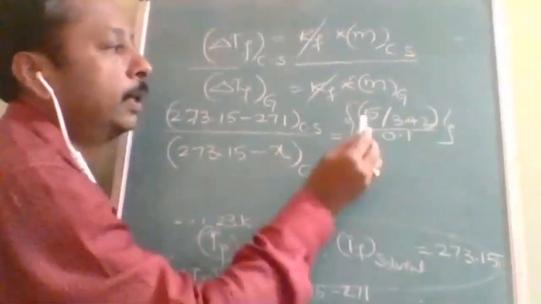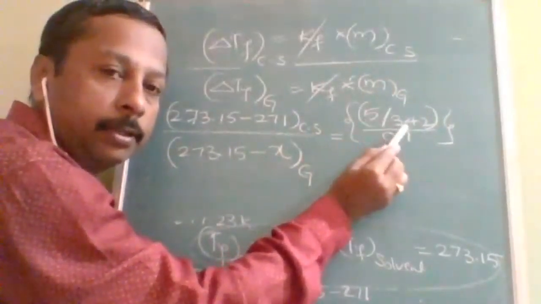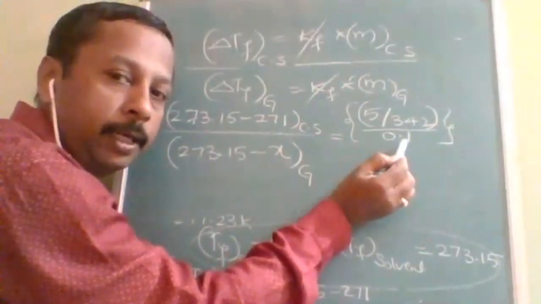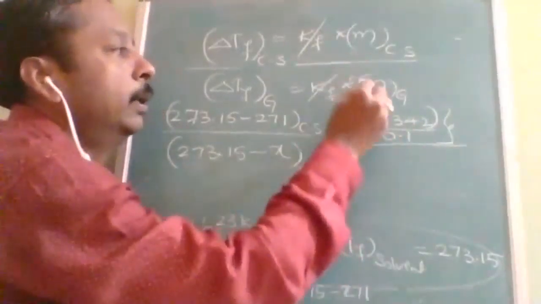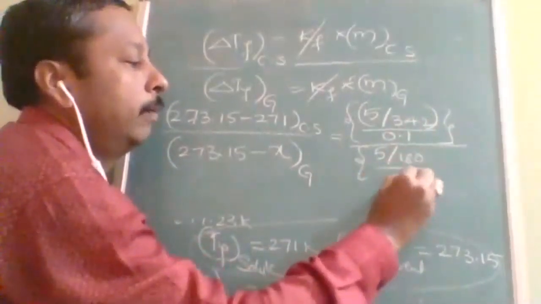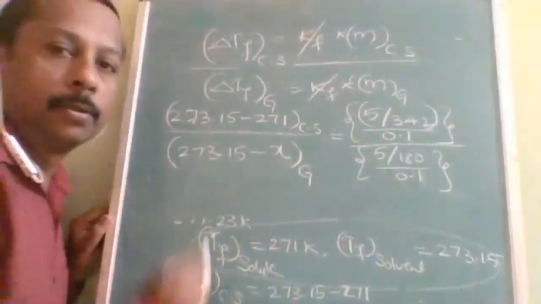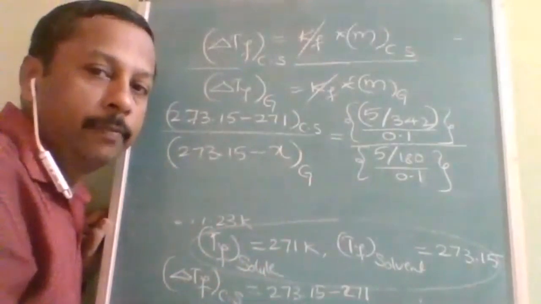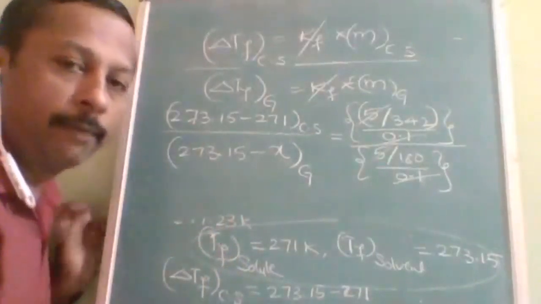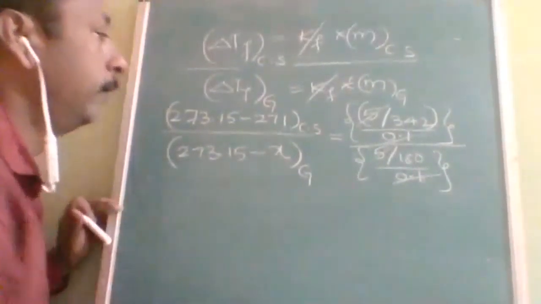So how I got this, is it understood? Molality of cane sugar: mass of cane sugar is 5, molecular mass of cane sugar is 342, percentage is given as 100 grams, so 0.1 kg. Divided by, this is glucose, also 5%, so 5 divided by 180 divided by 0.1, and like this. Understood? So the full equation is clear with you. This and this will get cancelled, and you can simplify it for the x value.